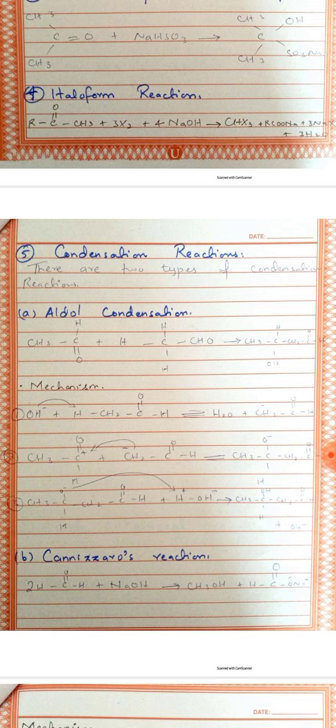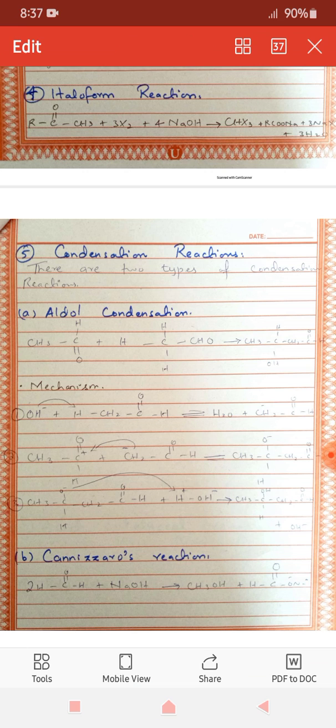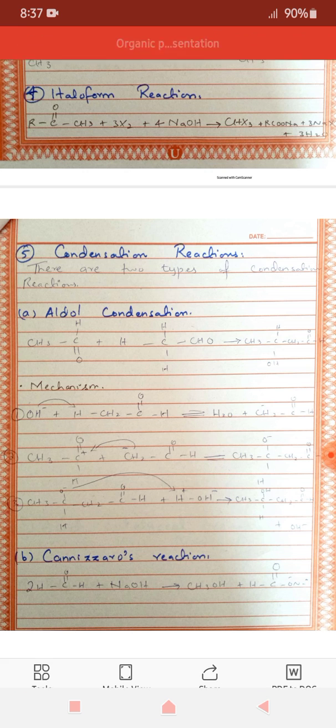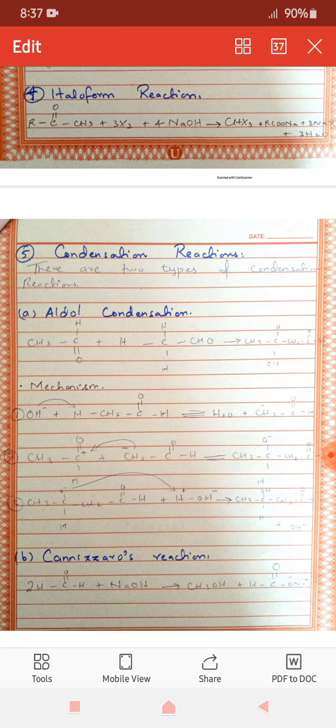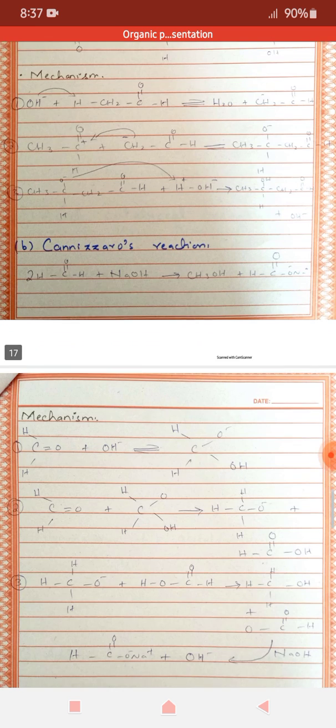Now coming towards the Cannizzaro reaction, it is also a type of condensation reaction. Aldehydes having no alpha hydrogen atoms undergo the Cannizzaro reaction, and it is basically a self-oxidation reduction reaction. The main chain reaction is given.